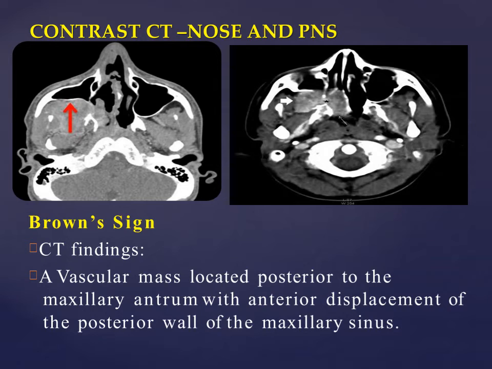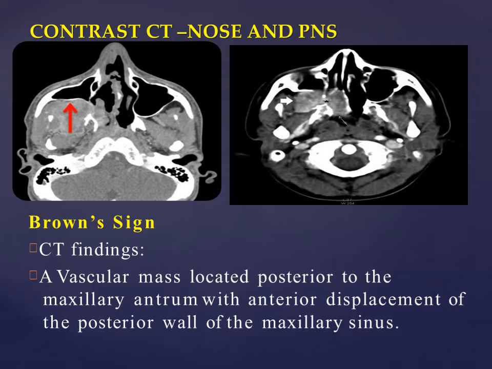Contrast CT, nose and PNS. If you see in the CT scan, similarly there's a mass which pushes the posterior wall of the maxillary sinus anteriorly, and this is called the Brown sign. If you look at the maxillary sinus, you can see the posterior wall is pushed anteriorly compared to this side. So this is known as the Brown sign.